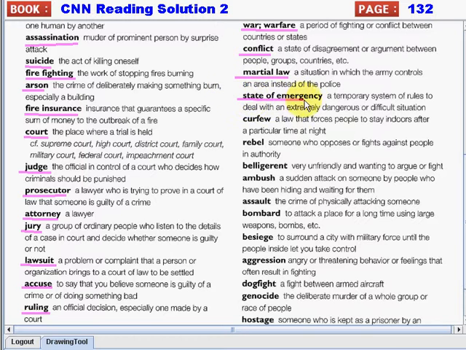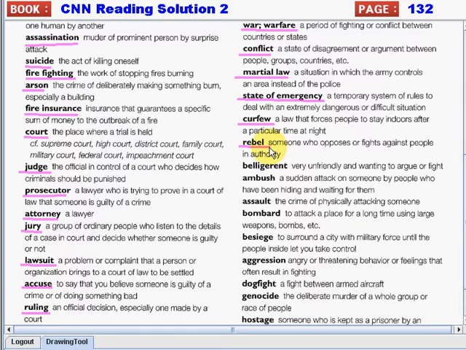Next is state of emergency. Again, state of emergency. So it is a temporary system of rules to deal with an extremely dangerous or difficult situation. Next we have curfew. Again, curfew. So curfew is a law that forces people to stay indoors after a particular time at night.